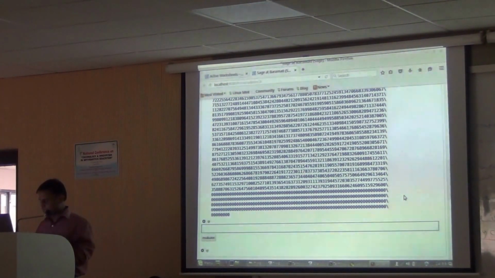In fact, William Stein himself has a small 100-page document on number theory. Or let us say I create some function f(x) equal to x times sin x times, let us say, sin x.